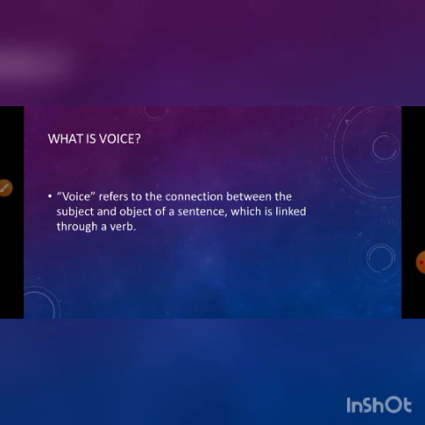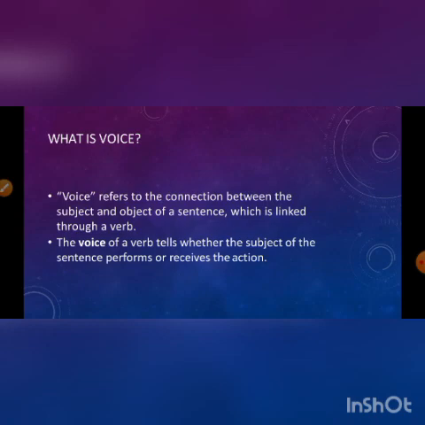Another thing you can see: the voice of a verb tells whether the subject of the sentence performs the action or receives the action. When the subject of the sentence performs the action, or is the doer of the action, then it is called active voice, and if it is the receiver, then it is passive voice.